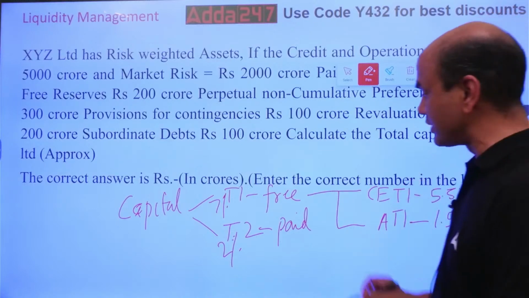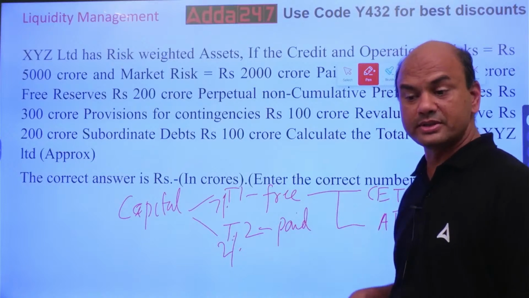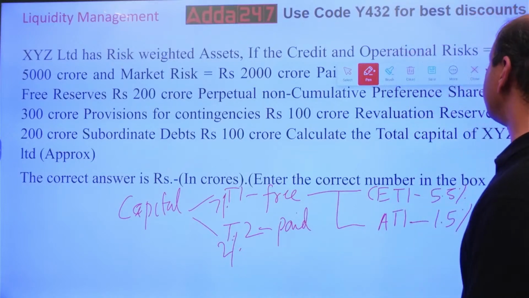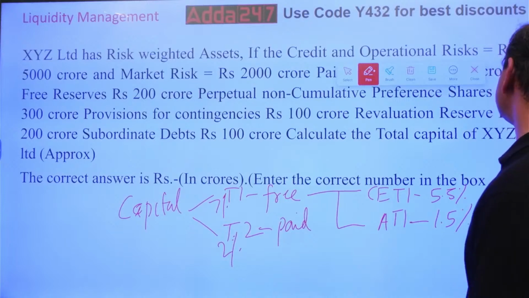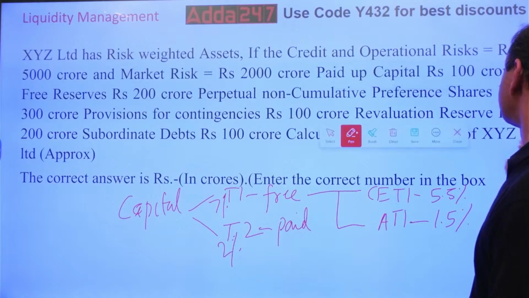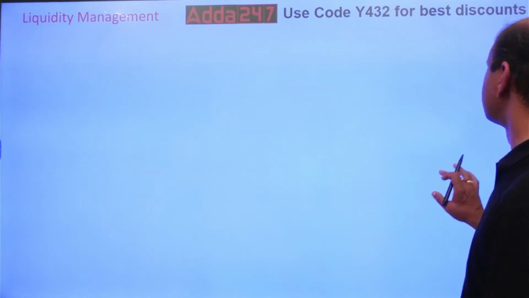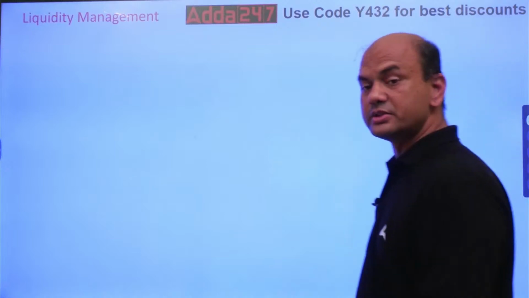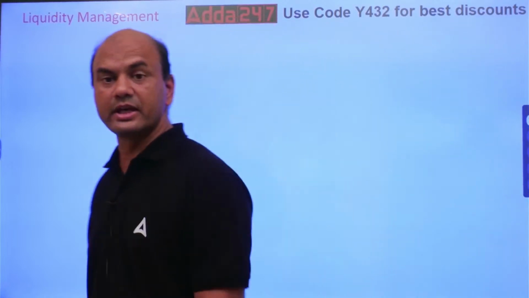In this tier 1, what are the elements? In tier 2, what are the elements? Let's see. What are the elements in tier 1 and what are the elements in tier 2? So let's see them. Let's do it one by one. First, tier 1 capital.